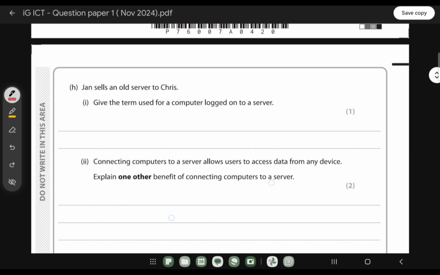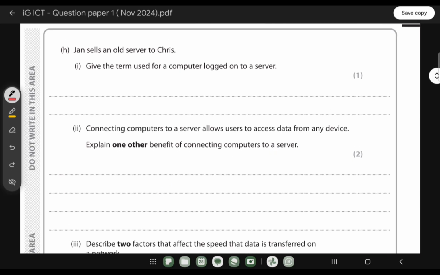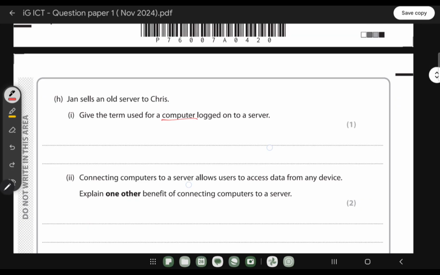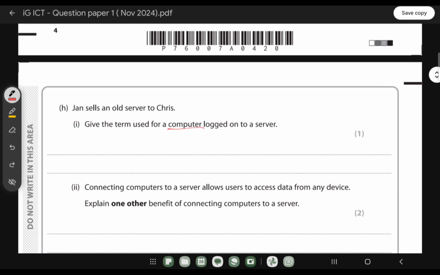Now, Jan sells an old server to Chris. Give the term used for a computer logged onto a server. So when a computer is logged on to a server, what is the term that we mostly use? Basically, when we log in to a Google or Gmail account by using the computer, this is maybe the person and this is the server that manages the request, is it?